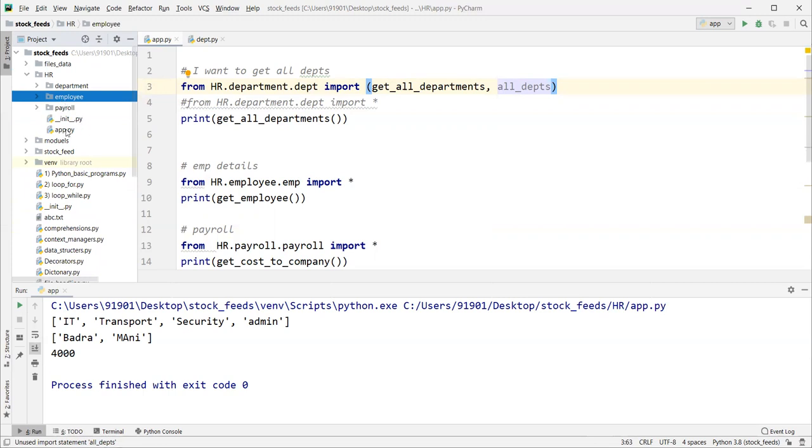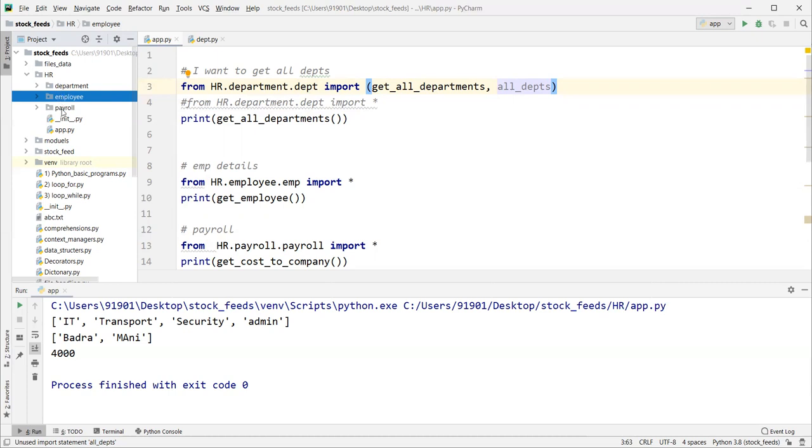Inside this file, this is the program. In this program, we need to get the department details, the employee details, and the payroll details. Instead of defining all these business logic inside this file, we have separated them, giving very good readability, right, guys?